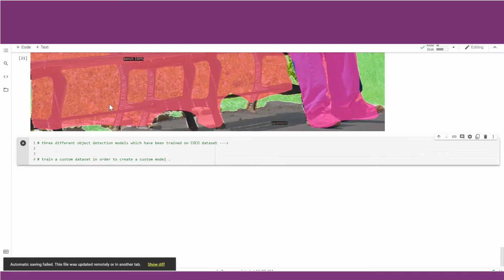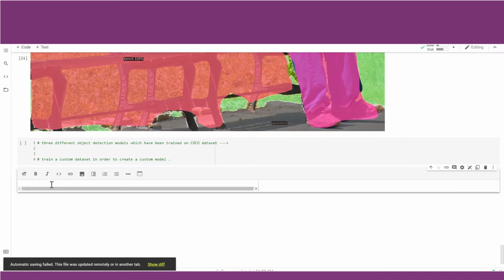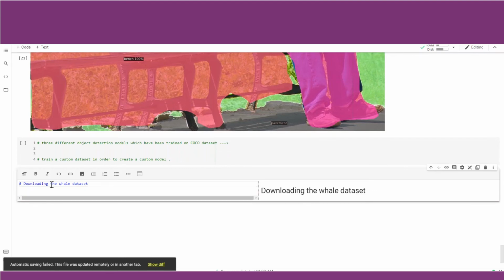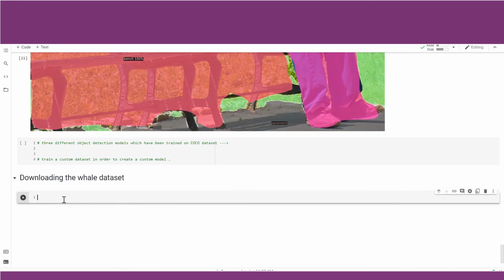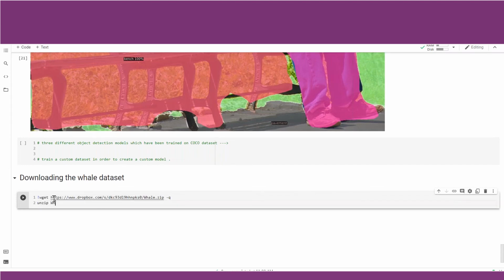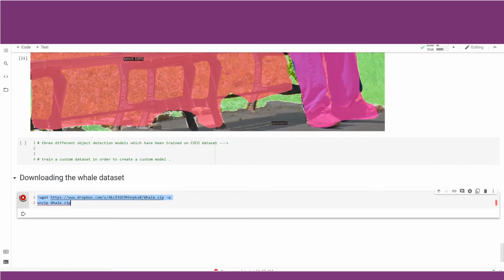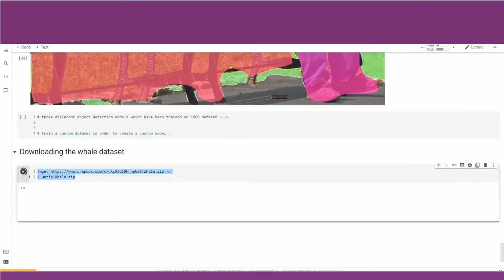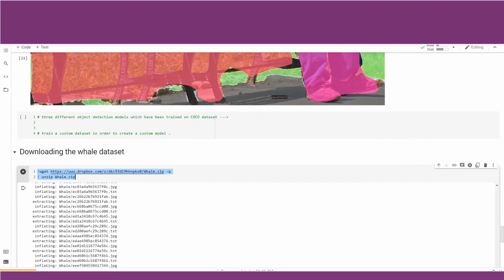Now, before creating the custom model, first we will have to download the custom dataset. So we will be downloading the whale dataset. As I had told you initially in the session itself, we will create a model which will detect the whales in the images. Now, the annotated images of the whale dataset, we have kept on our Dropbox. Let us download it directly from there. This is the link for the same, and then unzip whale.zip. Let's use this, and we need to pass the exclamation mark. So what it is doing is downloading the whale dataset which we have already annotated.